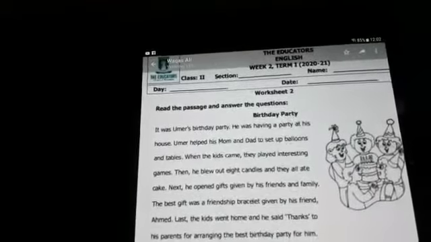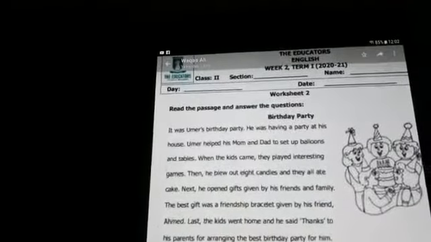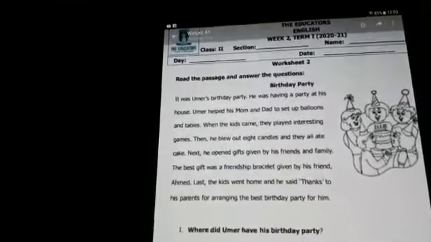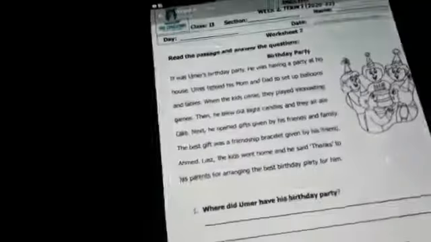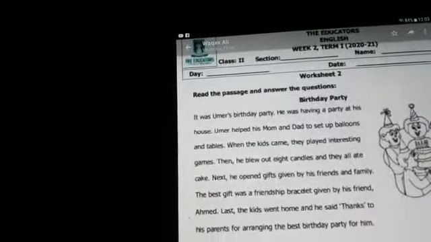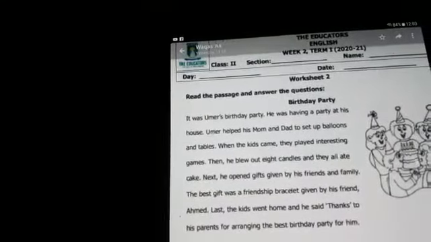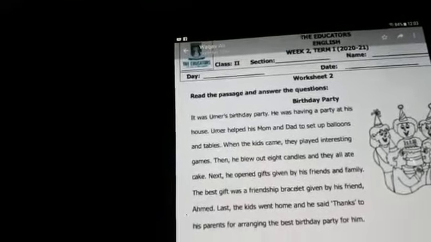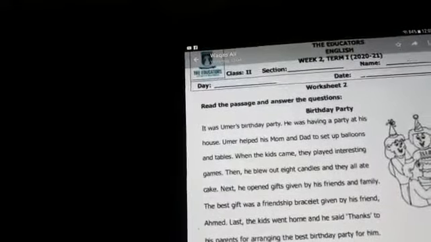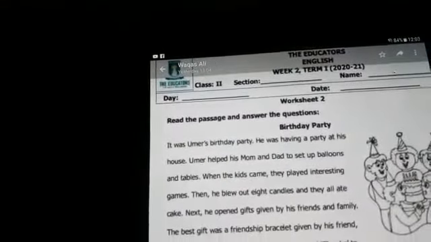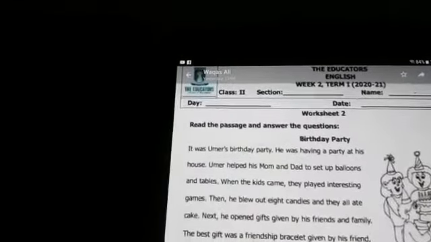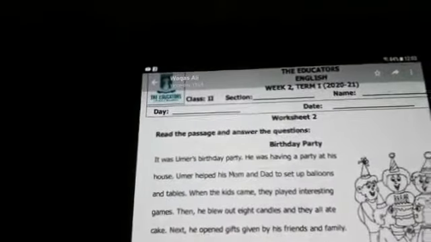And actually, the worksheet is about a birthday party. The name of that boy is Omar. There is a birthday party of Omar. Okay, let's read the passage. It was Omar's birthday party. He was having a party at his house. Clear? One thing, there is a birthday party of Omar and the party is on at his house. He was having a birthday party at his house.